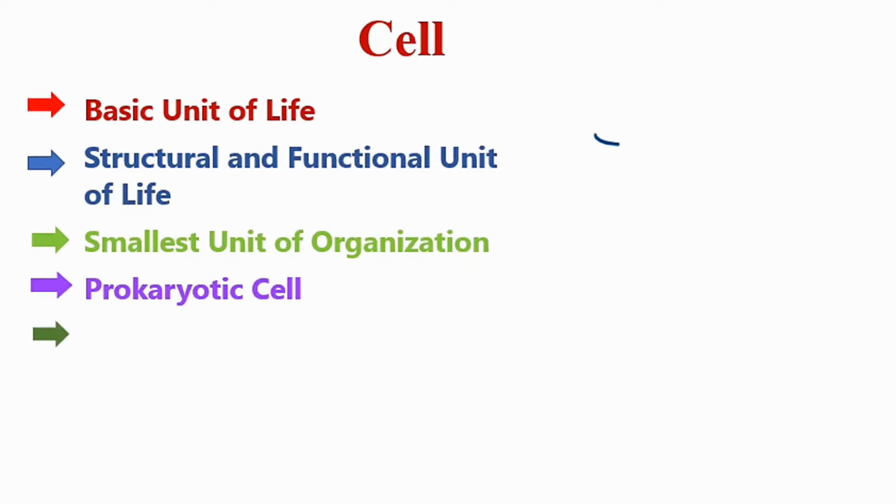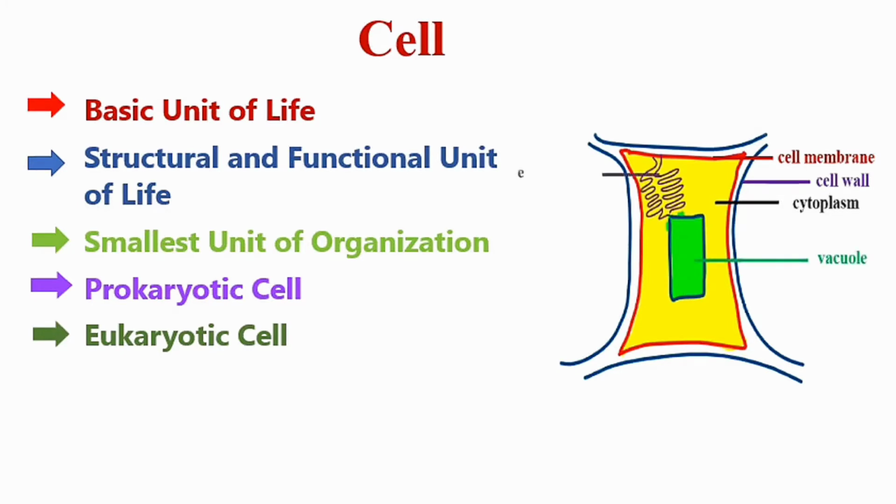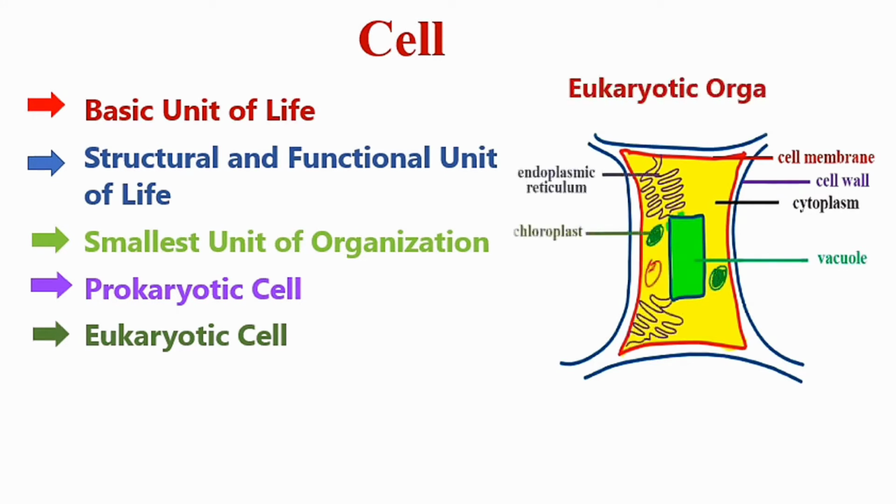Second category of the cell is eukaryotic cell. Eukaryotic cells have membrane-bounded organelles like mitochondria, Golgi complex, chloroplast. They also have true nucleus, which is bounded by double membrane known as nuclear envelope. Example of eukaryotic organisms are plants, animals, and fungi.